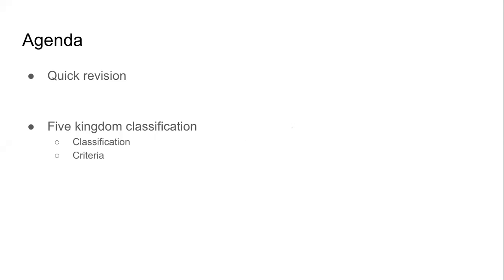So we will focus on two things within the five kingdom classification. We will understand what that classification is. Classification, if you remember, is grouping. So what are the different groups in this classification? And then we will study in detail how the classification is done, what criteria, what reason, what logic is used to classify the organisms the way they have been classified. These are the two things that we will try to do in today's class.